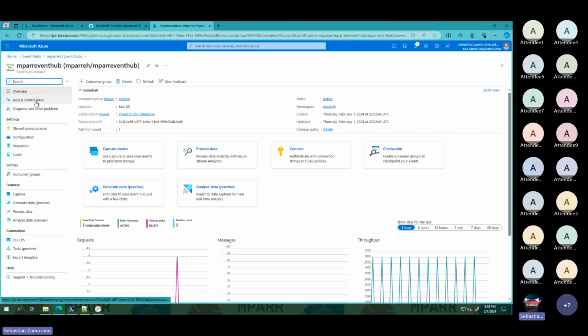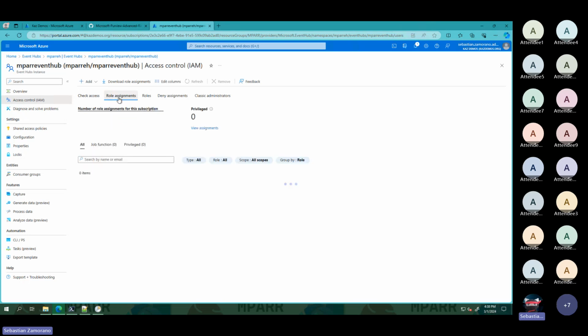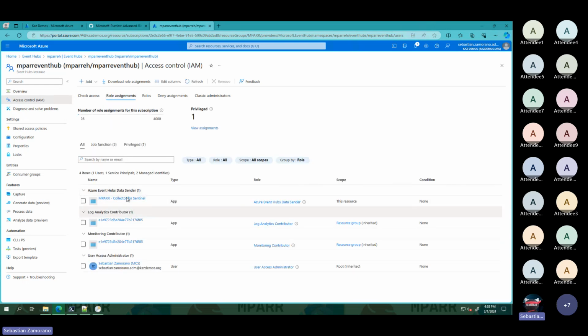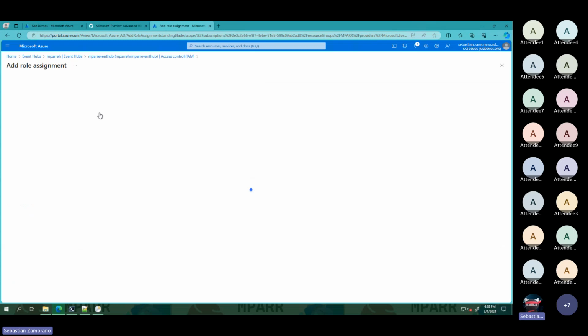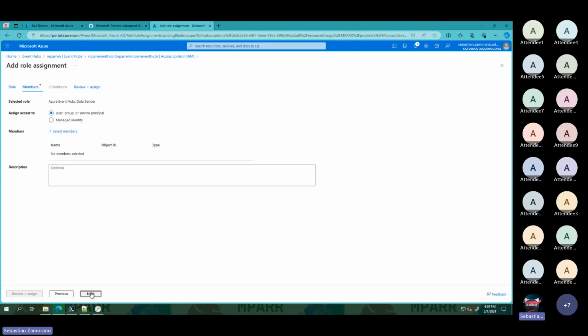And here we have an access control. We need to set the permissions. You can see here that previously I was adding other permissions. We need to set these permissions. Azure Event Hubs Data Sender, role assignment. Data Sender is only to send data, nothing else.